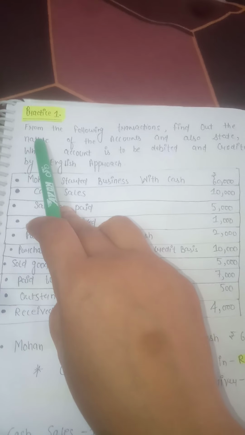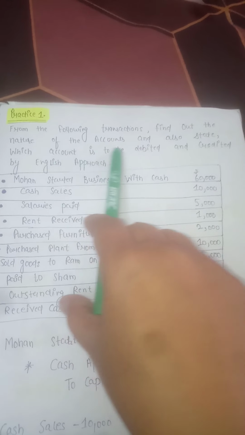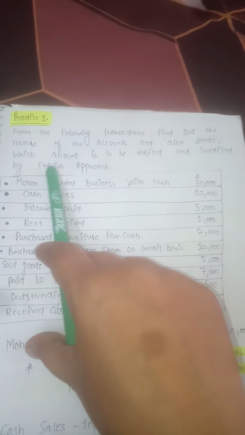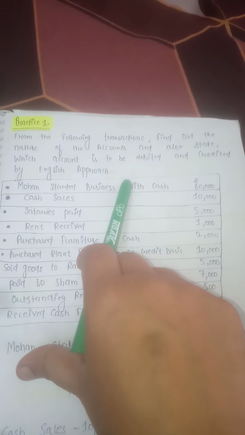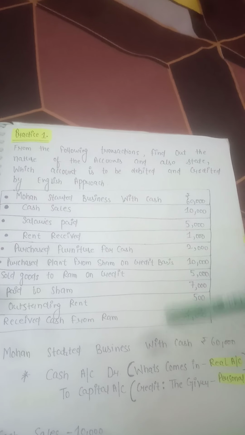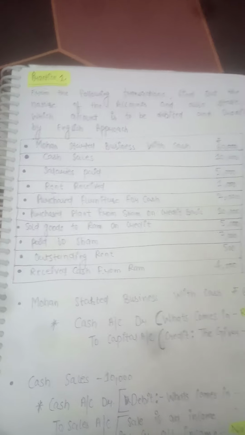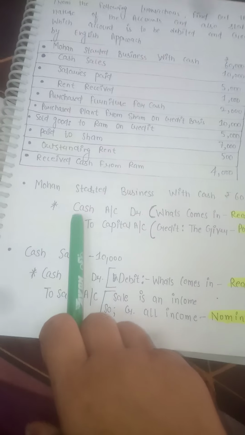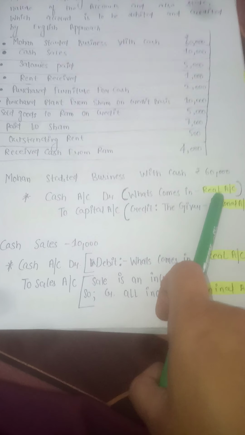From the following transactions, find out the nature of the account and also state which account is to be debited or credited, by the English approach. So some transactions I have put out for your understanding, right? For example, Mohan started business with cash 60,000.